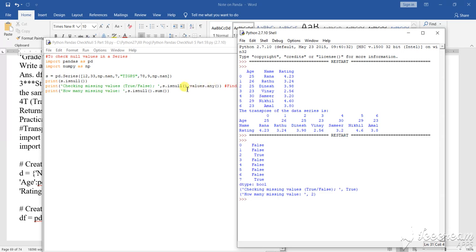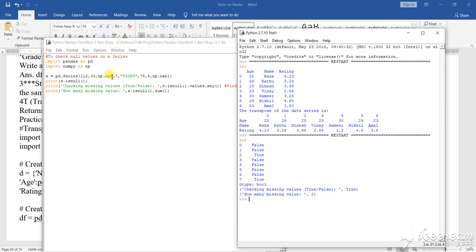That means I am calling three functions here: isnull, values, and any. Now when I am calling these three functions, the first portion checks whether there is any missing value or not. True or false, checking the missing value. Value is missing? No, value is not missing, that means false. Value is missing? No, that is false.